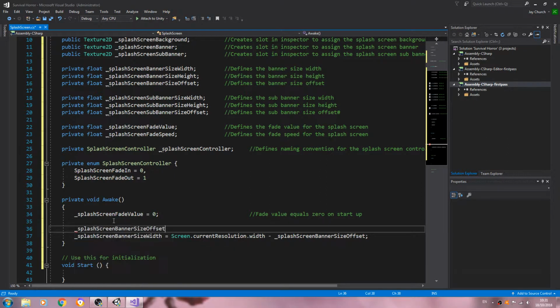So splash screen banner size offset equal screen dot current resolution again dot, and we'll use the height divided by, and just bear with me, 2.15 f. No, 215 f, sorry. And we'll close the line off.